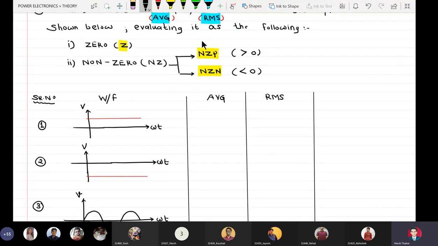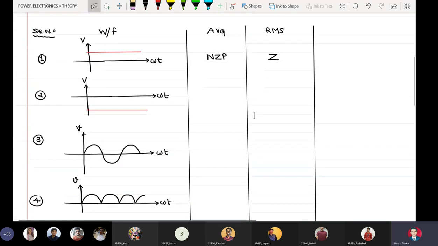Against waveform number 1, what should I write in average and RMS value? Z, NZP or NZN? NZP, 0. Okay. Fine. So it is NZP, correct. It's a pure DC signal. So we have a non-zero average value, and because it is above x-axis, it is NZP, and because it is pure DC, that is why we have to write Z, zero RMS content. Very good, whoever you are.